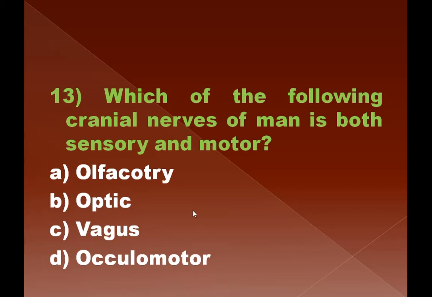Now the question is on mixed type of the cranial nerves. Options given are A, olfactory, B, optic, C, vagus, and D, oculomotor. If you look at these options, olfactory is sensory, optic is also sensory, oculomotor is motor nerve, so therefore vagus is the mixed one, having both sensory and motor action. So C is the right answer.